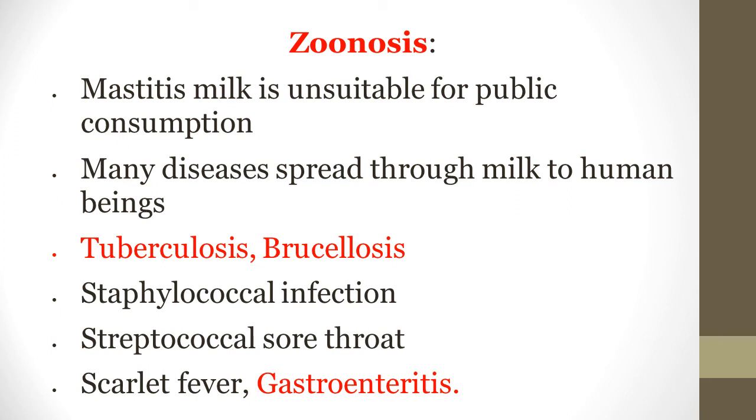Staphylococcus infection is also observed in human beings when there is mastitis caused by staphylococcal infection. Streptococcal sore throat is also observed in human beings. It causes a sore in the throat by streptococci. Scarlet fever is also observed in human beings, transmitted through milk.